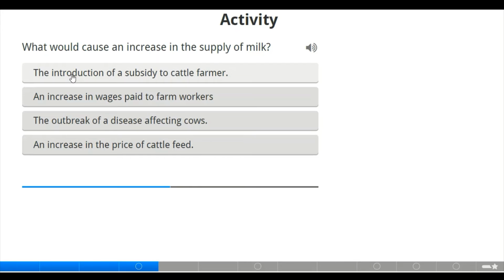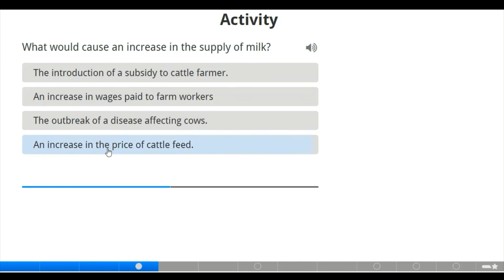Is that so? An increase in wages paid to farm workers. The outbreak of a disease affecting cows? No. An increase in the price of cattle feed. There should be an increase in the price of cattle feed, because the higher the price, the higher the quantity